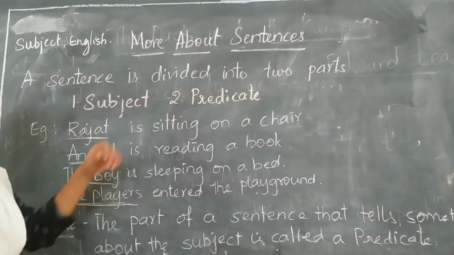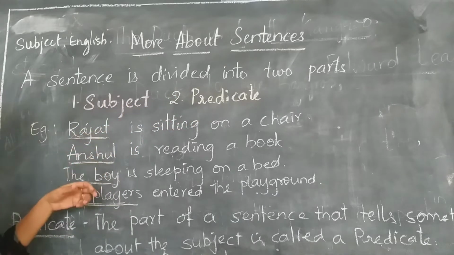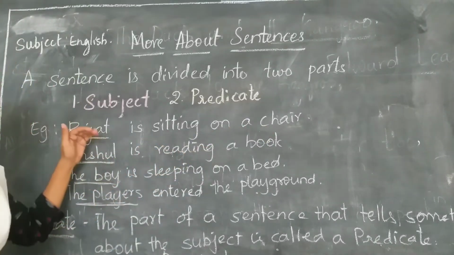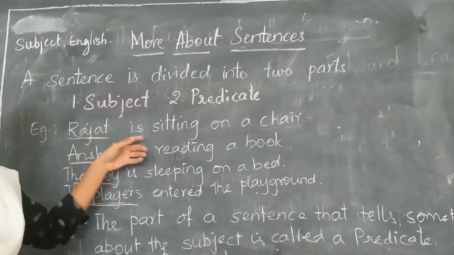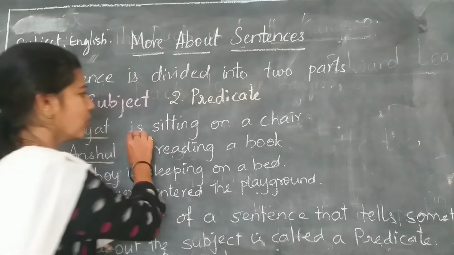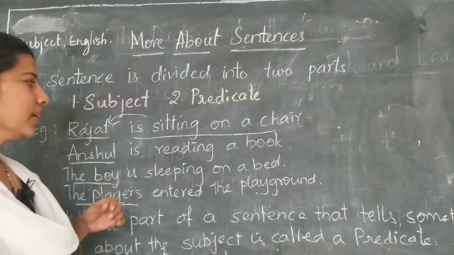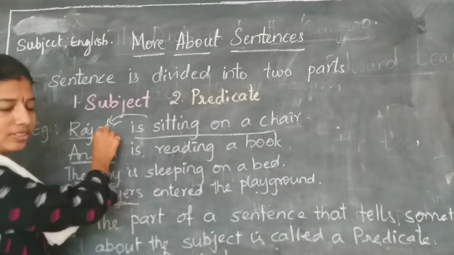Now let us know about the predicate. So before going to know what is a predicate, let us see the same examples here. Rajat is sitting on a chair. So in the previous example, we have studied that Rajat is a subject. We are talking about Rajat in this particular sentence. He is sitting on a chair. Who is sitting on the chair? Rajat is sitting on the chair. So this sentence is talking about the Rajat, the subject.